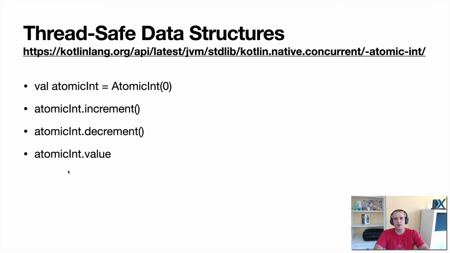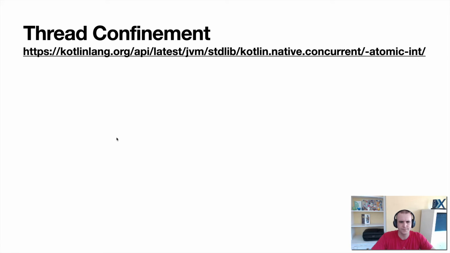The thread-safe data structures they recommend are things like atomic integers. The example here would be atomicInteger.increment or .decrement or get the value. And inside of there, they're taking care of making sure that everything is thread safe so you can provide concurrent code. I talk about integers here, but there are other data structures that they have for that. Thread confinement is kind of like I was talking about, where if everything runs on the same thread, like maybe the main thread, then you'll have concurrency, but it's not a practical thing on a system like Android where everything's synchronous.